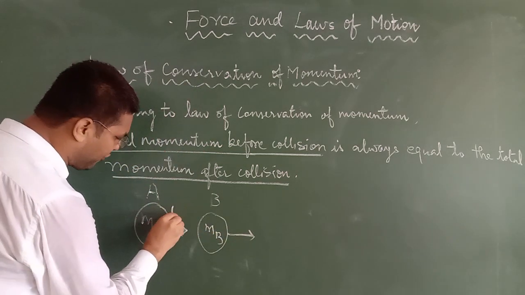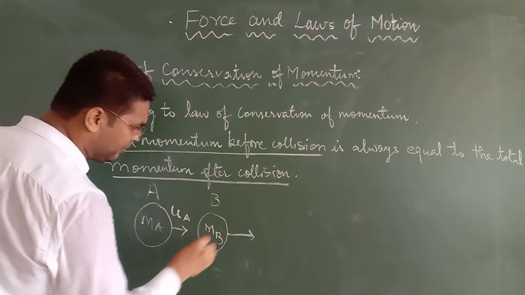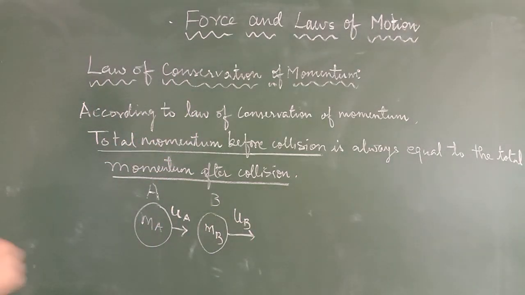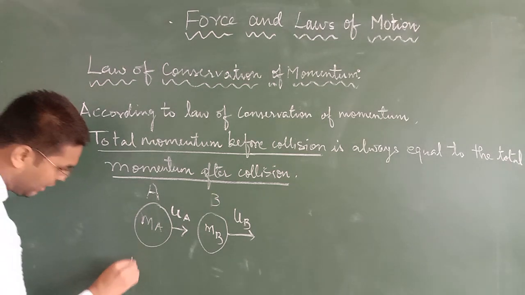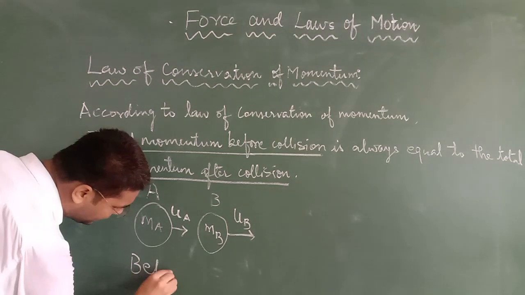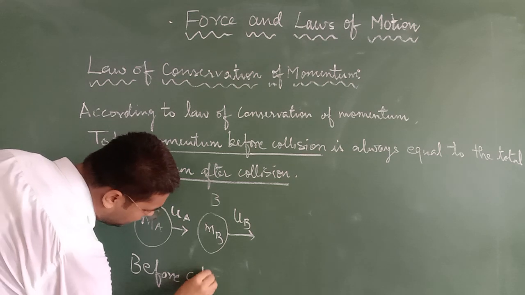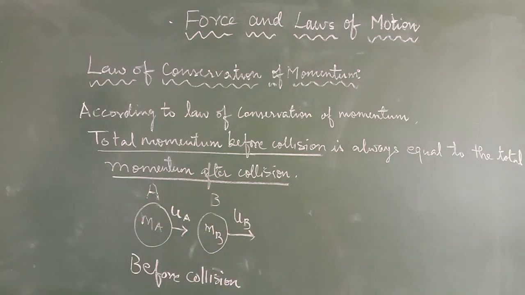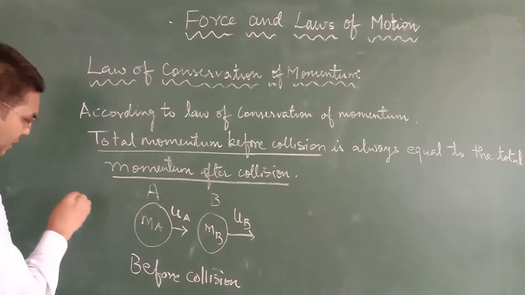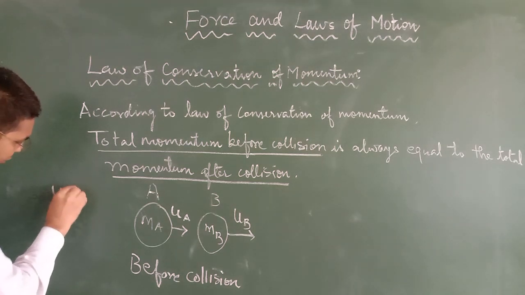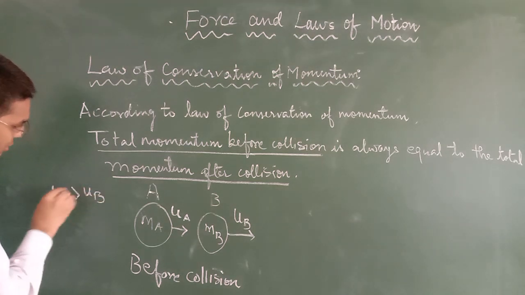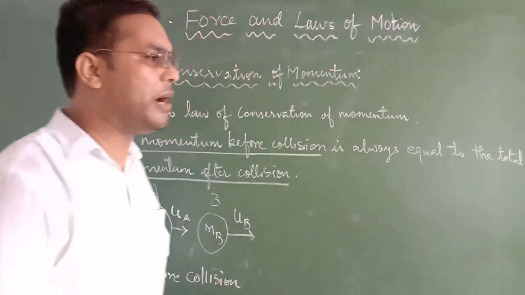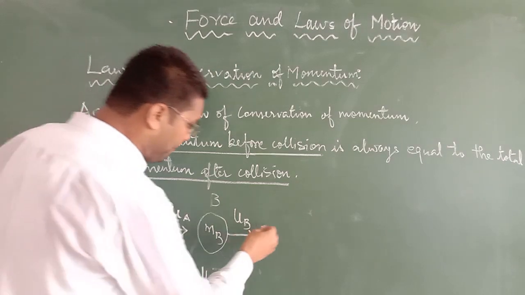The velocity of object A is ua and the velocity of object B is ub. Suppose ua is greater than ub and both the objects are moving on the same straight path. So what will happen?